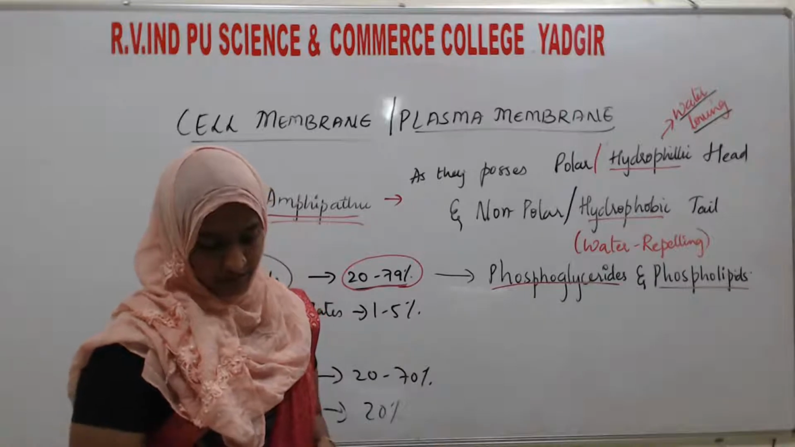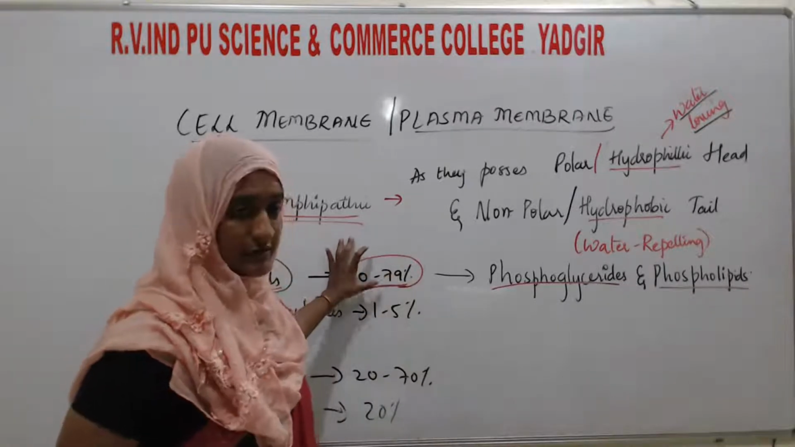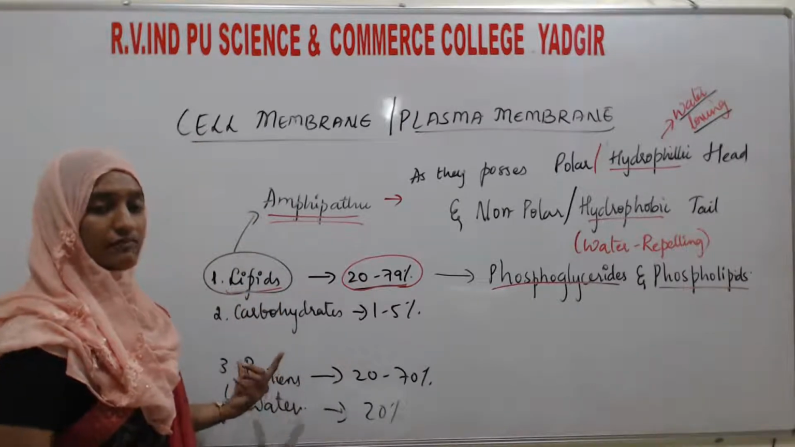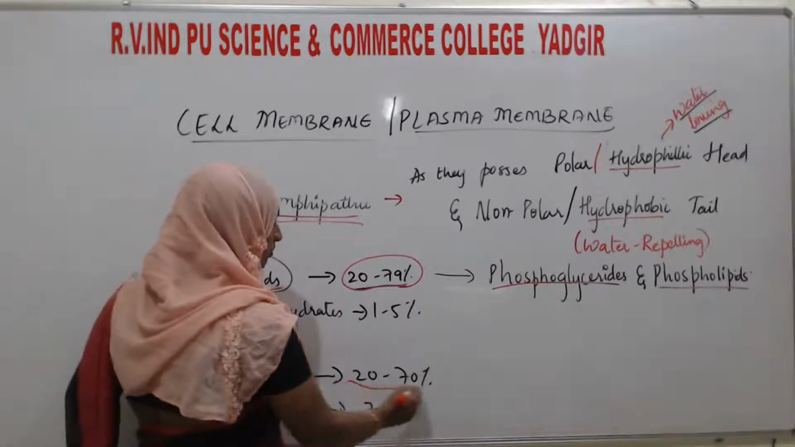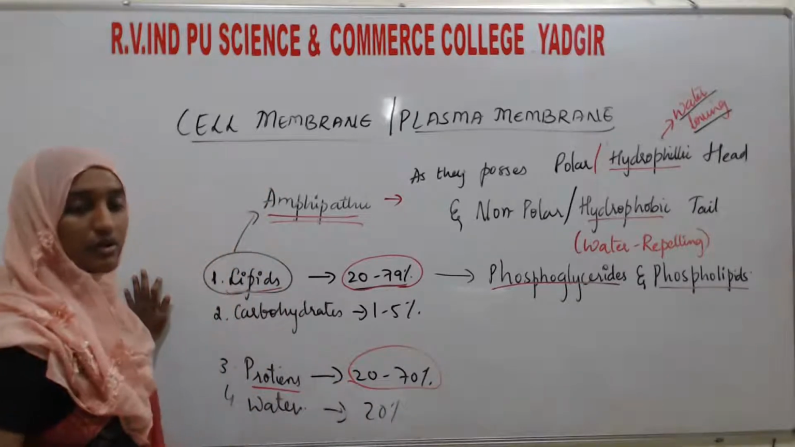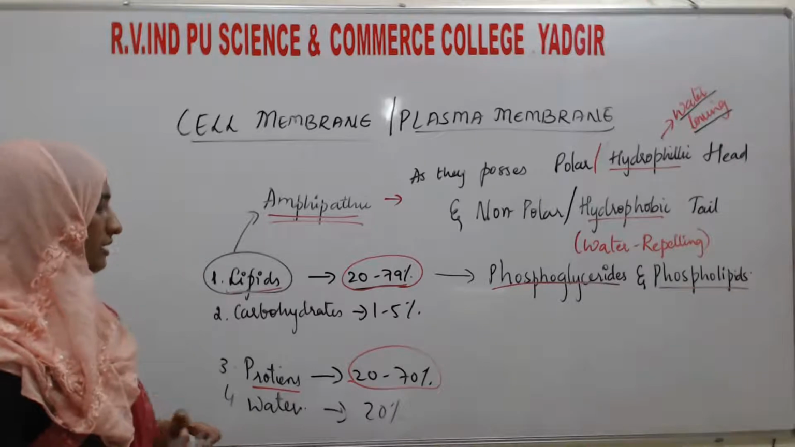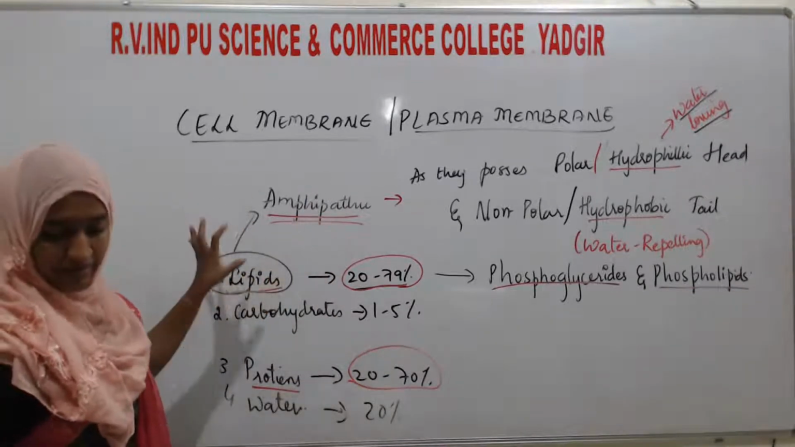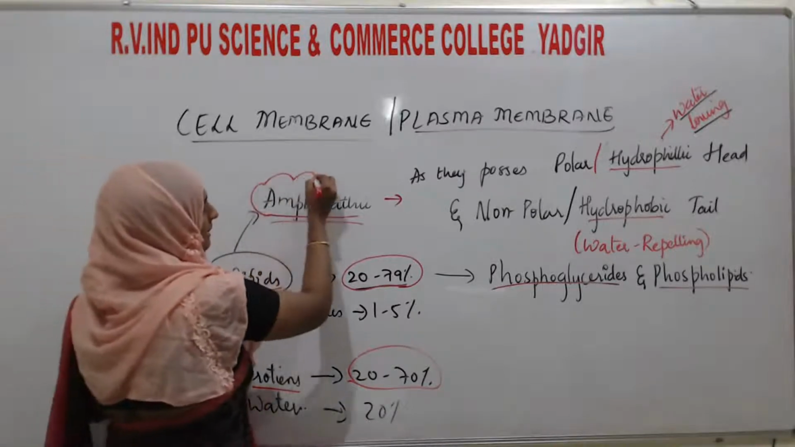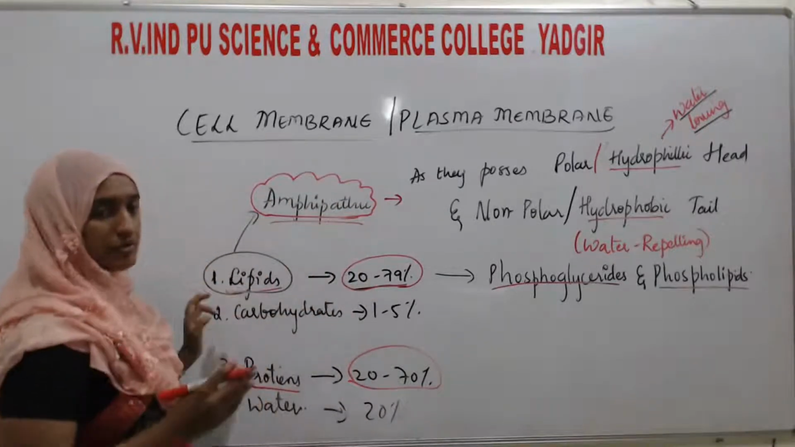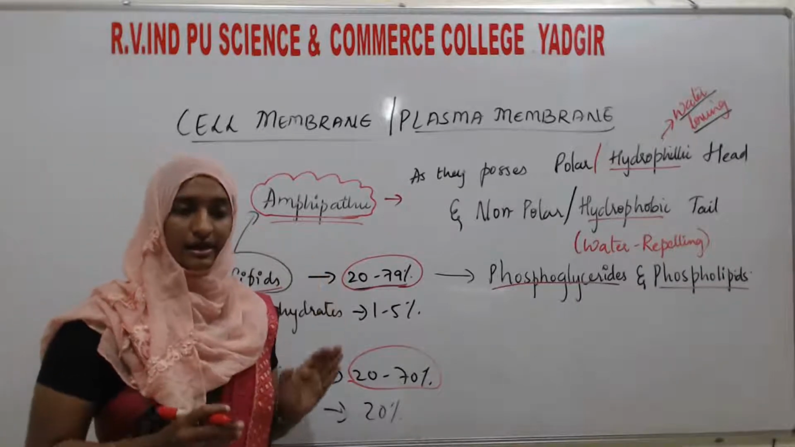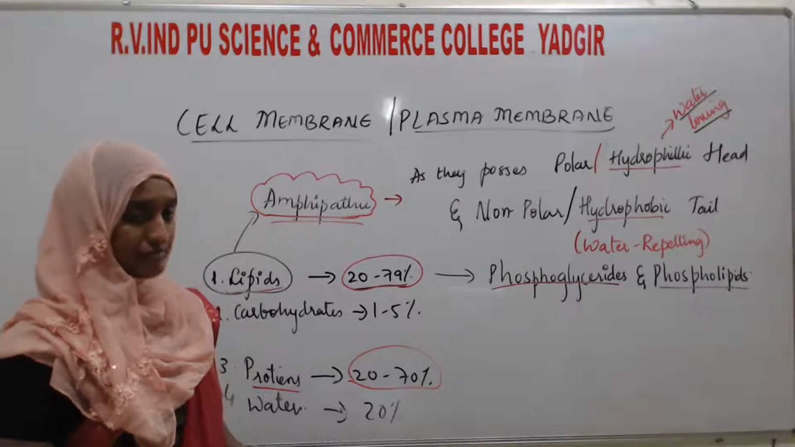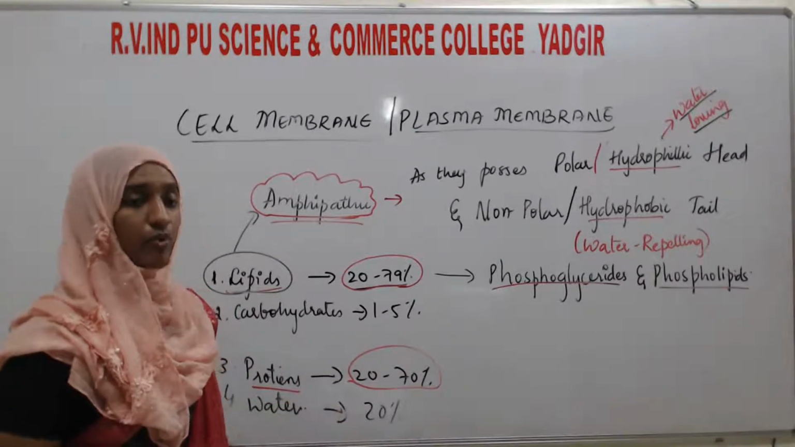So this is about the lipids. Next, the second important chemical constituent of the plasma membrane is proteins, which are present at around 20 to 70%. We have talked about the lipids. Lipids are amphipathic, which means they possess both a polar end and a non-polar hydrophobic end. Next, we will see about the proteins.